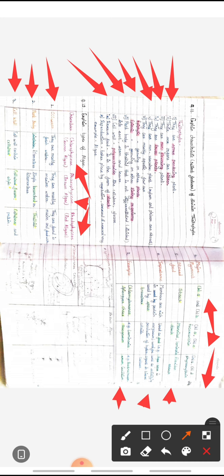Examples of different algae. Green algae, examples Chlamydomonas and Spirogyra. Locomotion takes place by flagella in Chlamydomonas, while in Spirogyra, distinct chloroplasts are present. Brown algae, examples Laminaria and Sargassum, present in marine water.